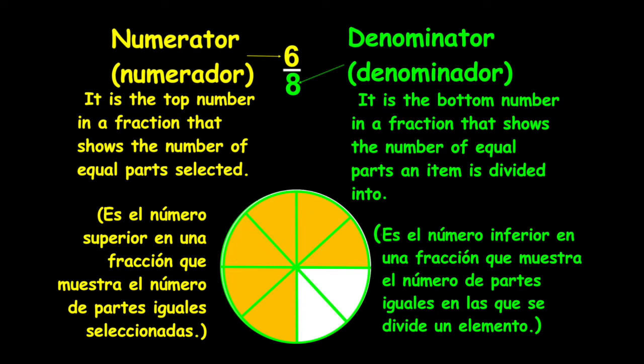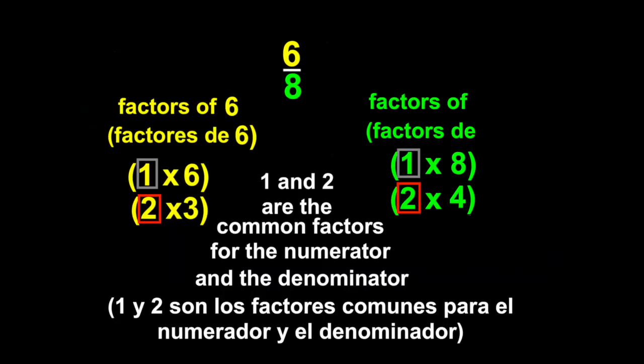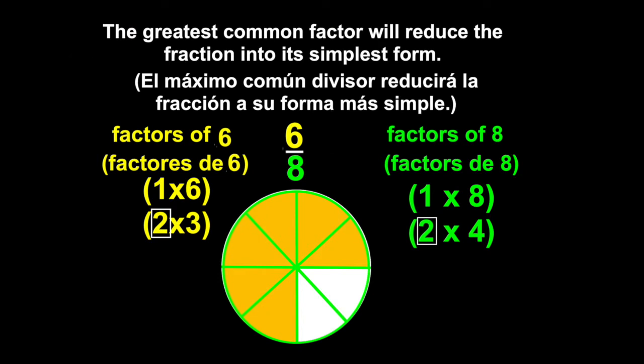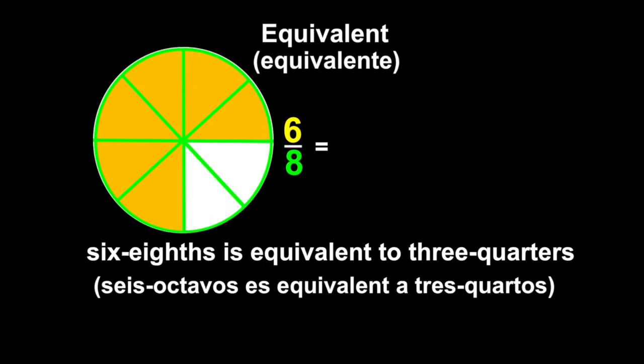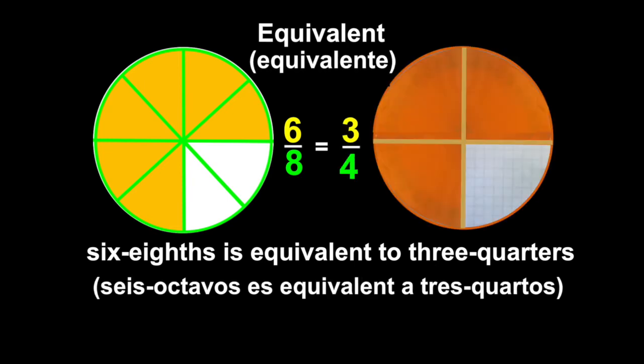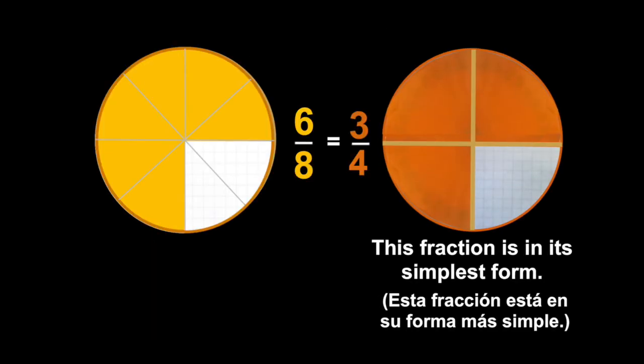The numerator, the denominator, common factors. To simplify it, divide by the greatest common factors. 6/8 is equivalent to 3/4. 3/4 is much simpler, much easier.